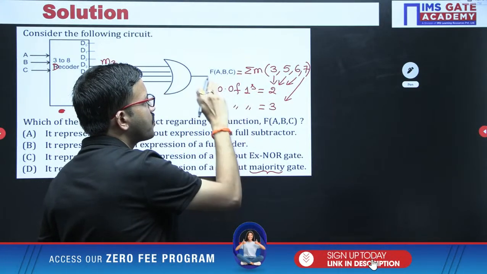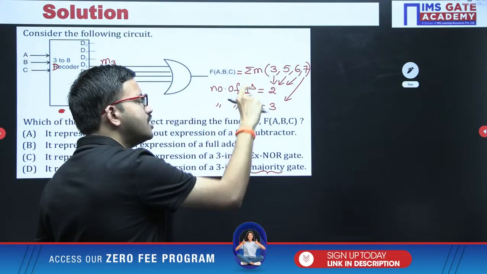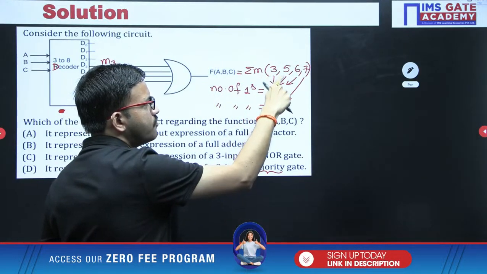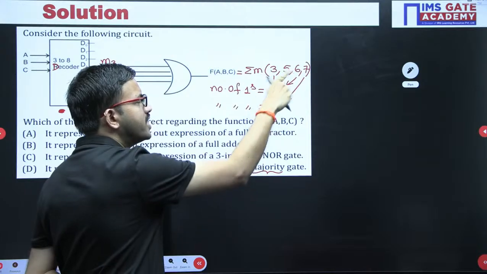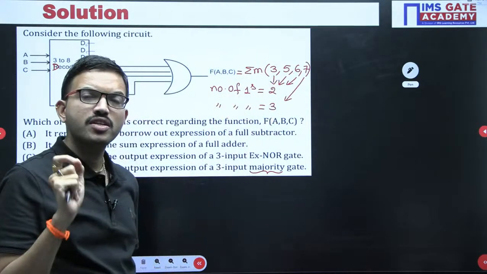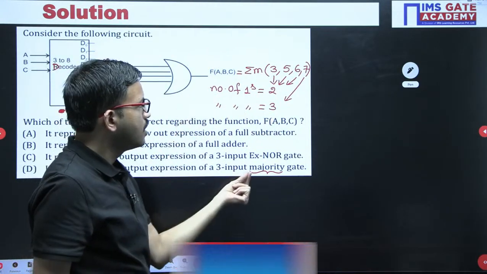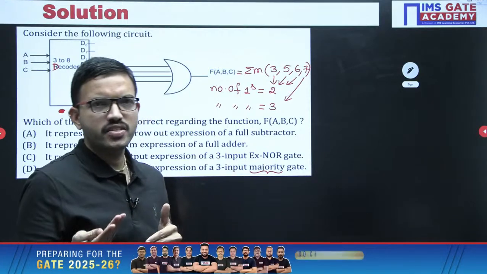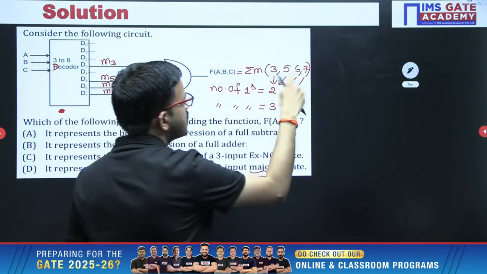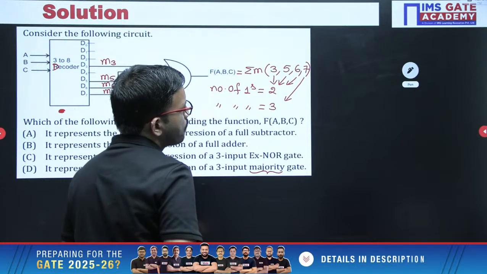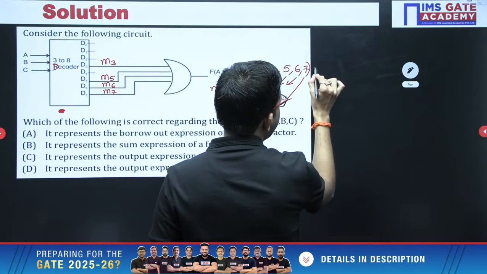Here among the 3 inputs, if at least 2 inputs are 1, then for 3, 5, 6 you have the number of ones as 2, whereas in 7 the number of ones is 3. For those combinations you are getting 1. So it is self-understandable. Now once you have sigma m, what is the equivalent pi capital M? All of you tell me.